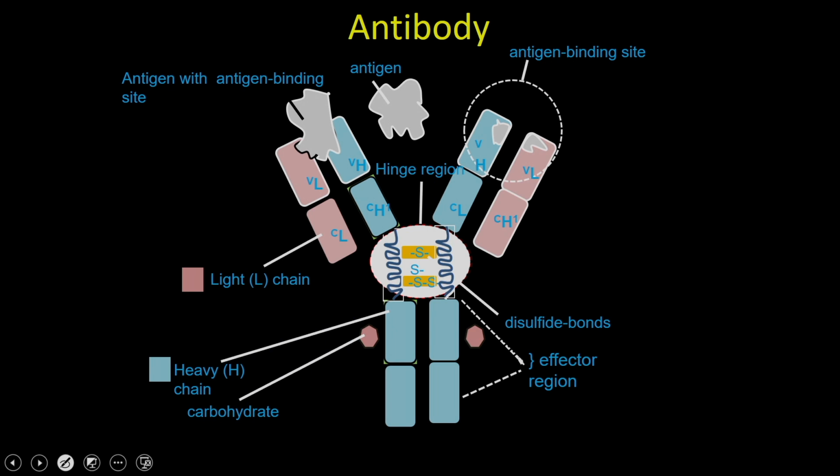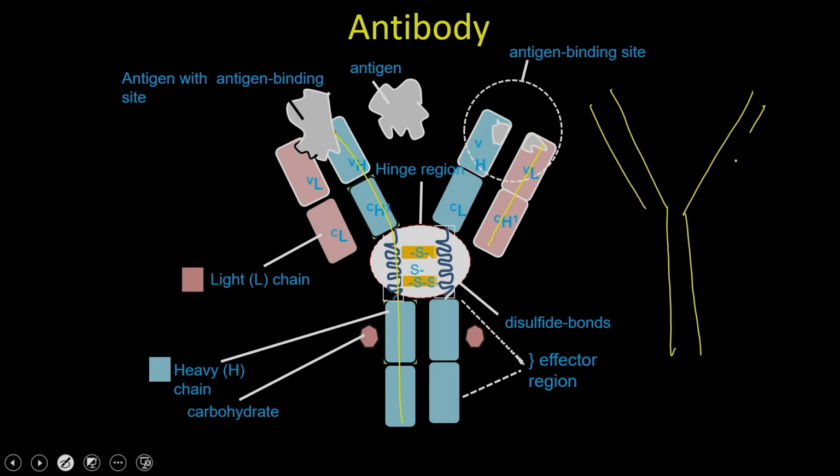An antibody is a Y-shaped molecule which contains two kinds of chains: one is the heavy chain, and the other is called the light chain. You have two heavy chains and two light chains which are bound to each other by sulfhydryl bridges between the heavy and the light chains. Apart from that, this Y-shaped molecule has two regions.